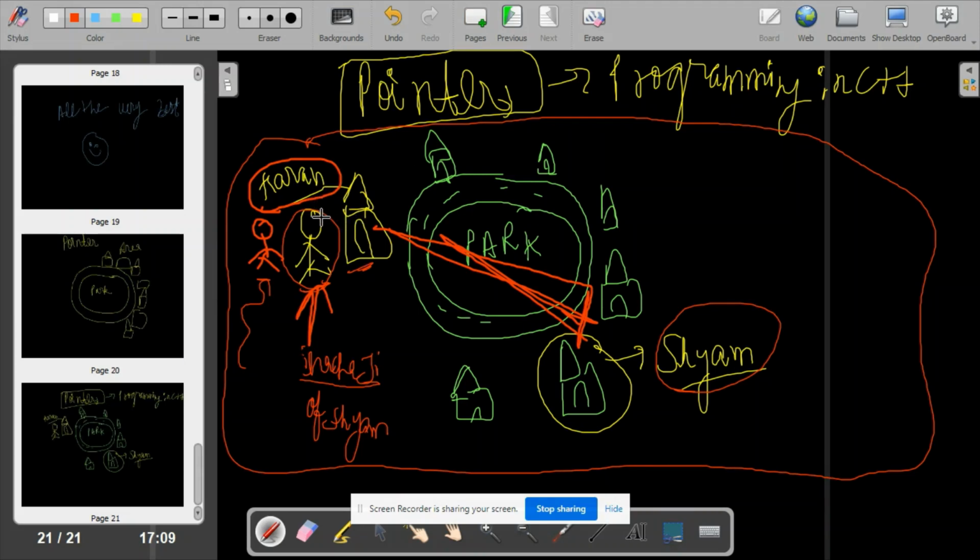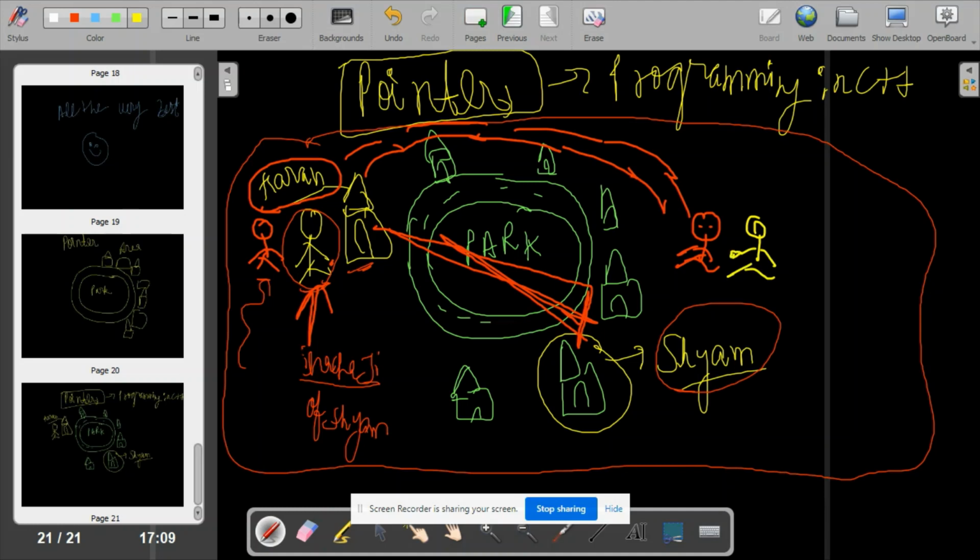So let me take him to Sham's house, right? Karan will say, "Hey Chachaji, please accompany me. Please come with me. I'll take you to Sham's house." So they both are going, and going and going. There is Chachaji, and there is Karan.